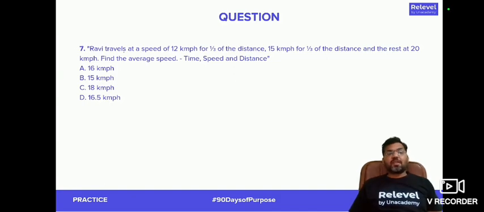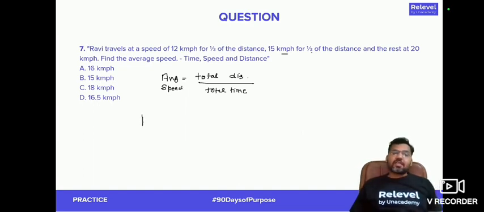Question number 7. Ravi traveled at a speed of 12 km per hour for 1/3 of the distance, 15 km per hour for 1/3 of the distance, and the rest at 20 km per hour. Find the average speed. See guys, average speed you should know is equal to total distance traveled divided by total time taken. Right. So total distance upon total time is the average speed.